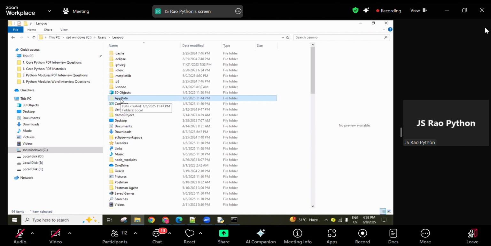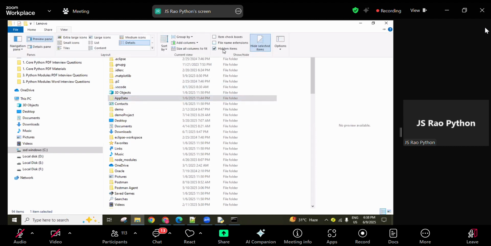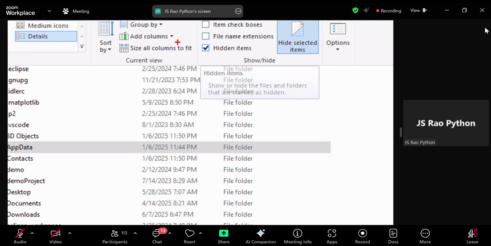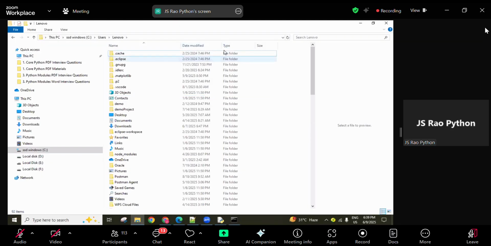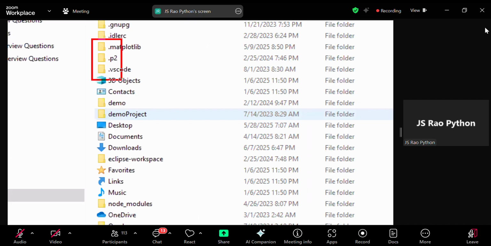Next to this one, like that, you are getting these screens. I'm clicking this View, and here is the Hidden items checkbox, guys. For example, this is unchecked, so it means this AppData folder is not displaying. That is a hidden folder.